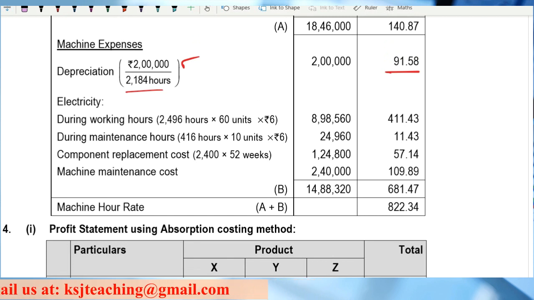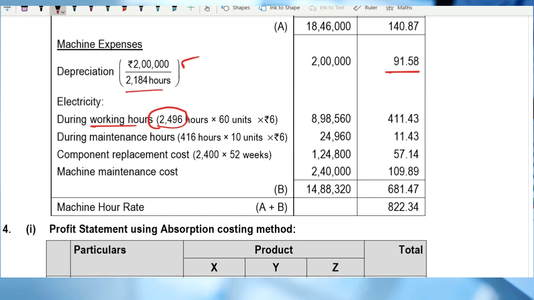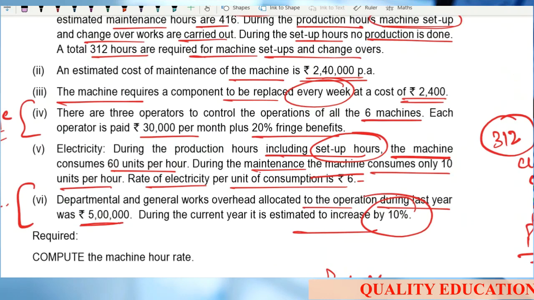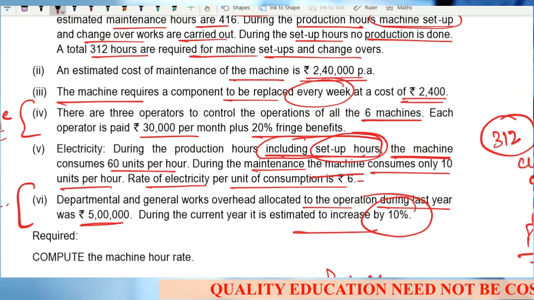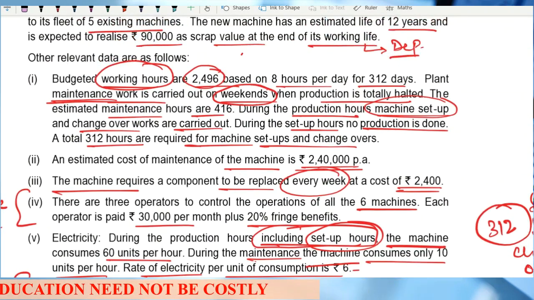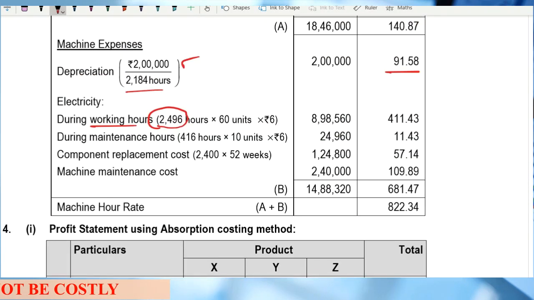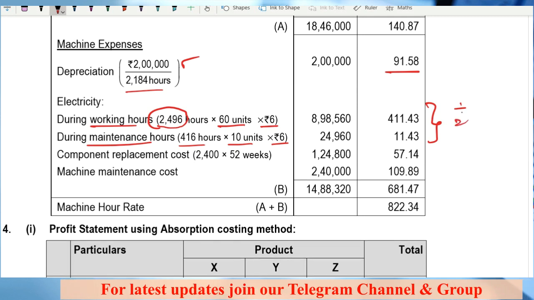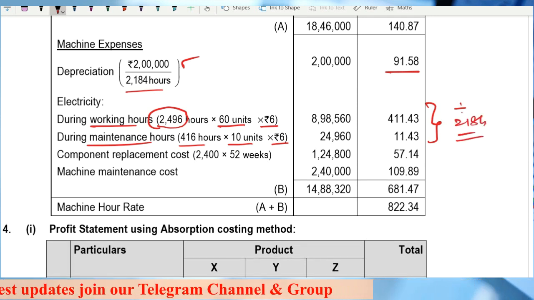Electricity. During the working hours, be very careful. Here you have to take 2496 hours. Why, sir? Read the question carefully. In case of electricity, he says during the production hours, including setup time, right? So that means the total working hours, including setup time, means 2496 hours multiplied by 60 units into 6. During maintenance, that is 416 hours, 10 units into 6, right? Clear? Sir, how are we getting these figures? Divided by 2184 hours. Clear?